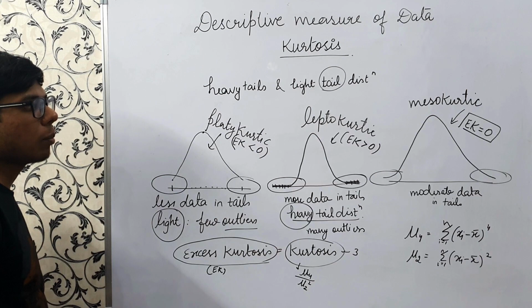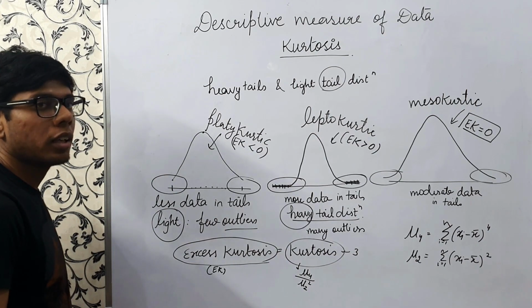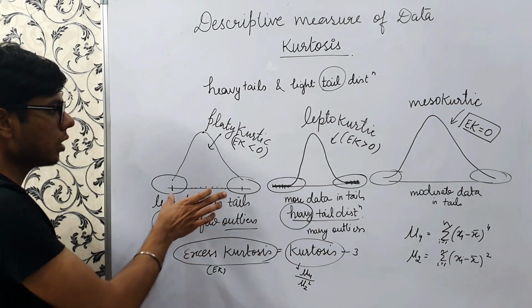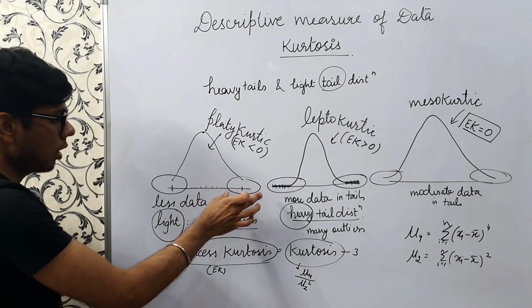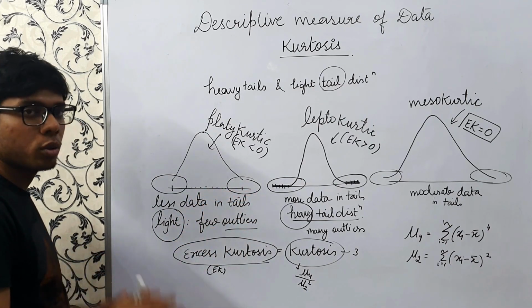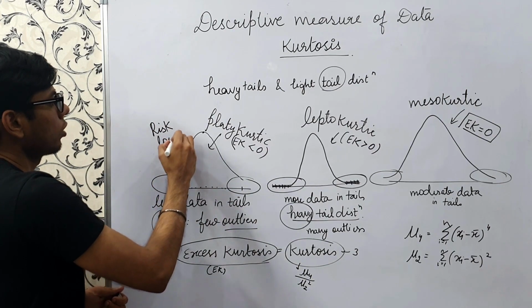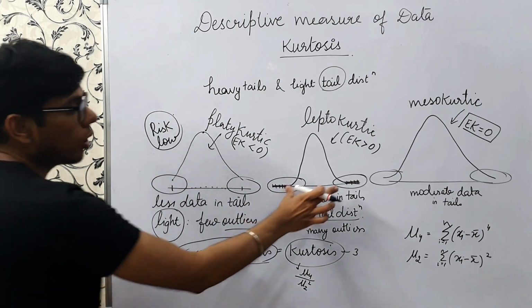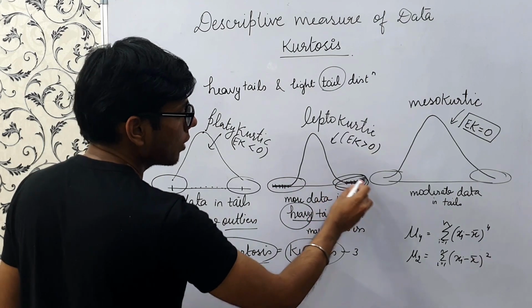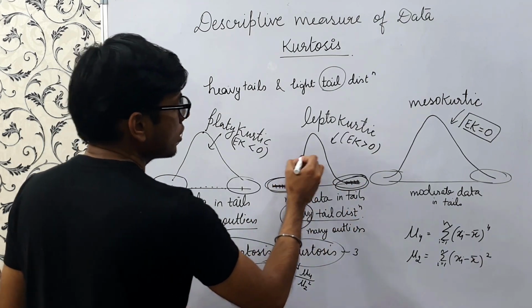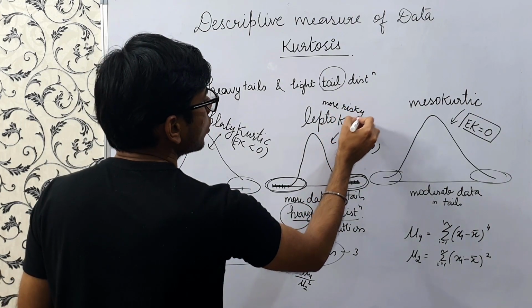As a practical example, we can consider again investment in stocks. Suppose the returns have a distribution which is platykurtic. This means there are few outliers, so the risk is low. And for leptokurtic, this is a heavy tail distribution, so we can have a large profit as well as a large loss. So this is nothing but a more risky sort of investment.